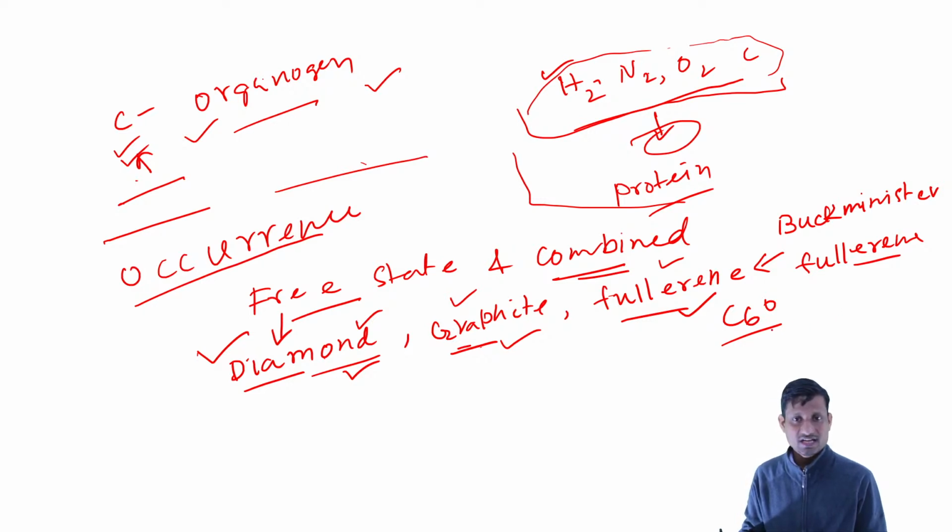All these are called fullerenes or Buckminsterfullerenes. So these are the options where carbon is present in a pure state.